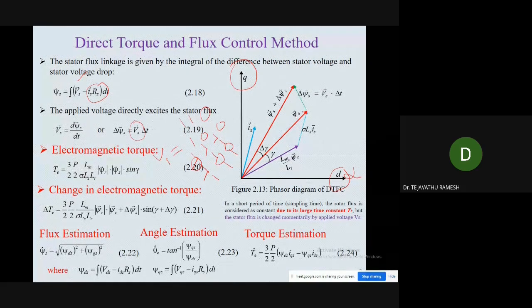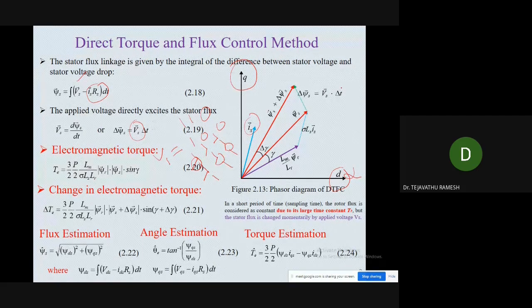Here this is psi s, the stator flux linkage, this will be psi r, and this will be the magnitude of the vector magnet current, that is Is. As we know, this psi r always lags behind psi s. So here we know the equation: the change in psi s is equal to Vs times delta t, that is time.